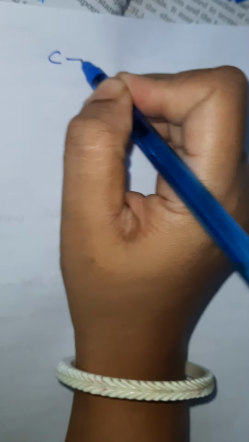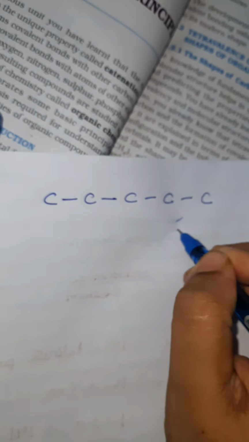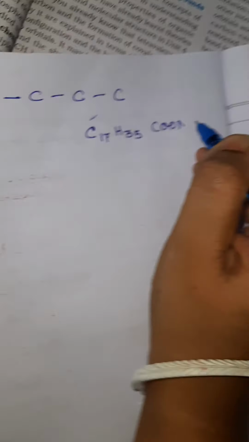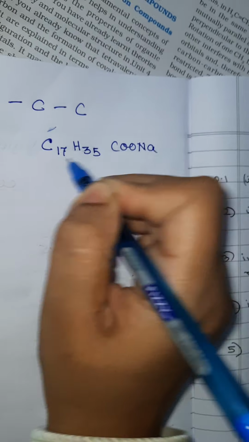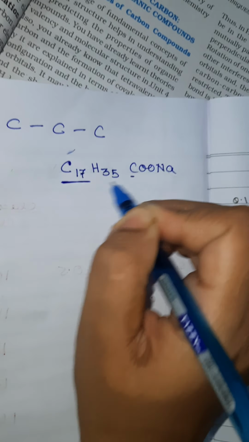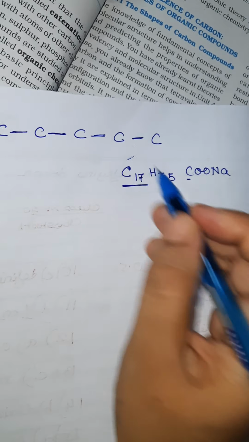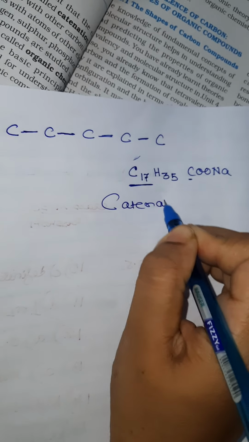That means it can go on forming long chains. Long chains. It can go on forming like this, forming long chains of compounds. If you remember the formula of soap, children, which is an organic compound, soap is C17H35 Na, which means 17 carbon atoms, rather 18 carbon atoms are joined to each other by single covalent bonds. This property of the same atom forming long chains by bonding with each other is called catenation.